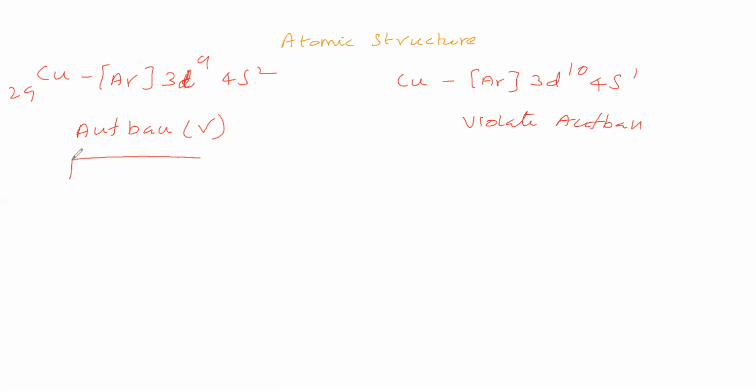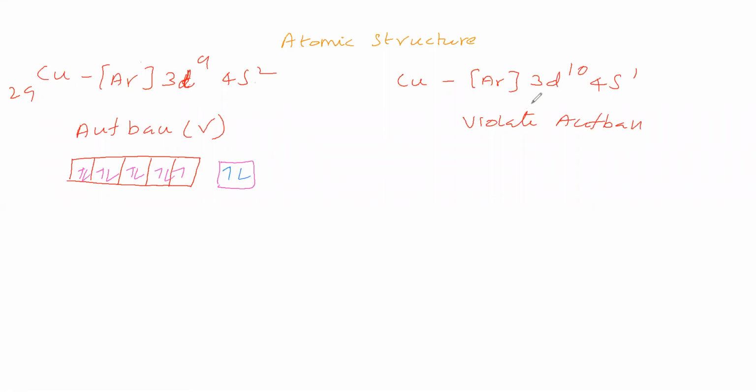Now we will take 3d. 3d contains 5 orbitals. Those 5 orbitals we will write, and the 9 electrons present: 1, 2, 3, 4, 5 singly filled with parallel spins, then pairing 6, 7, 8, 9. Then 4s2. 4s contains 2 electrons. The 2 electrons we have given.